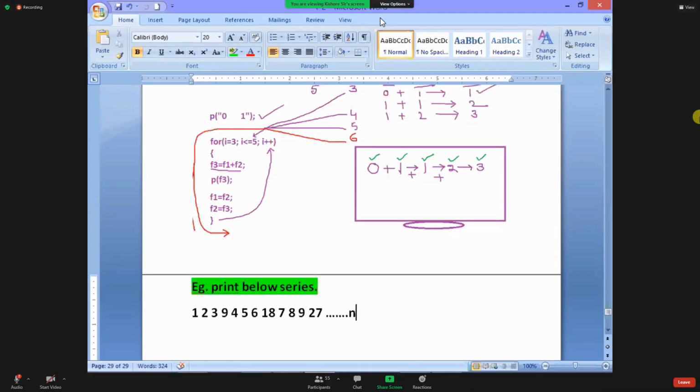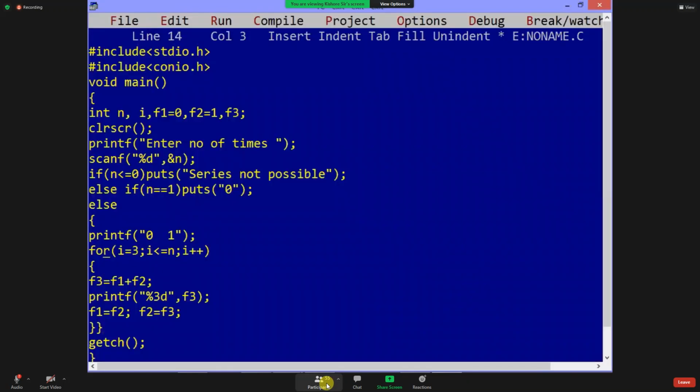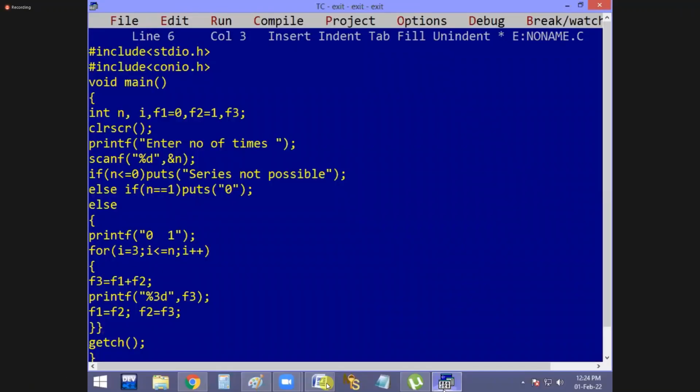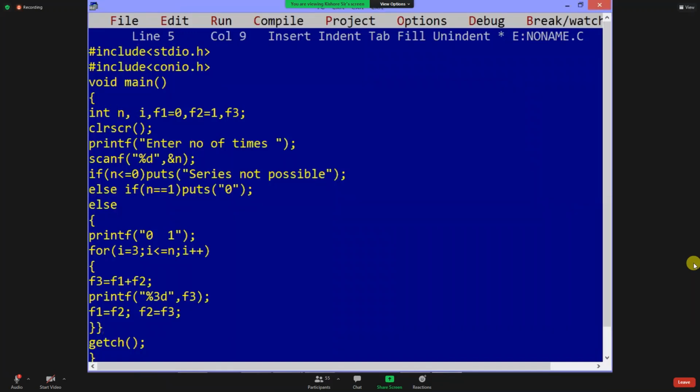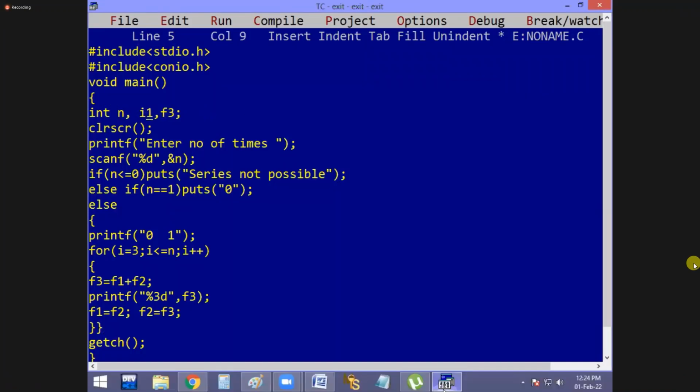That's why I'm going to give the logic. Huh? Funny logic. I said now, it is a funny logic. How much funny logic? See that. Okay, everybody observe it, guys. How much funny logic it is.